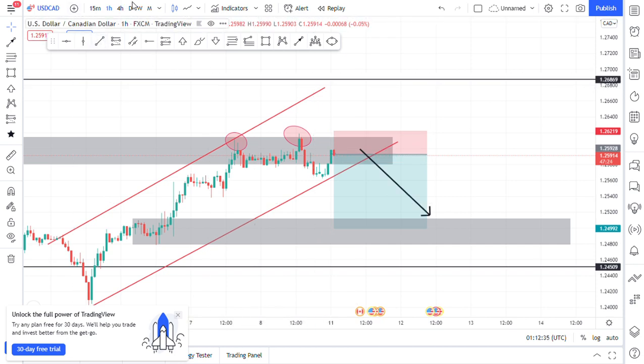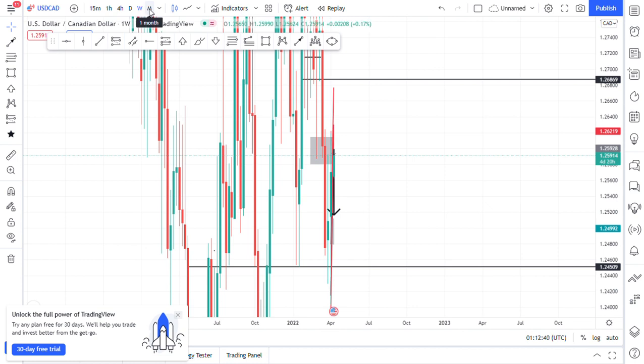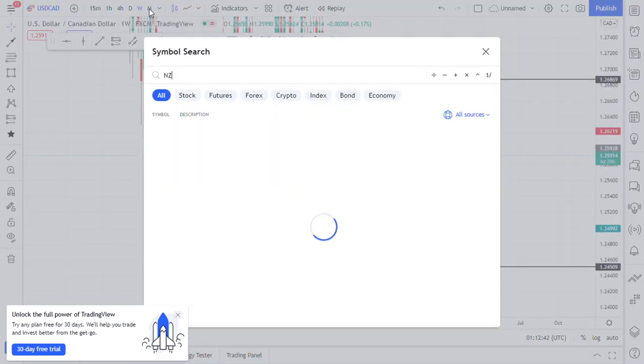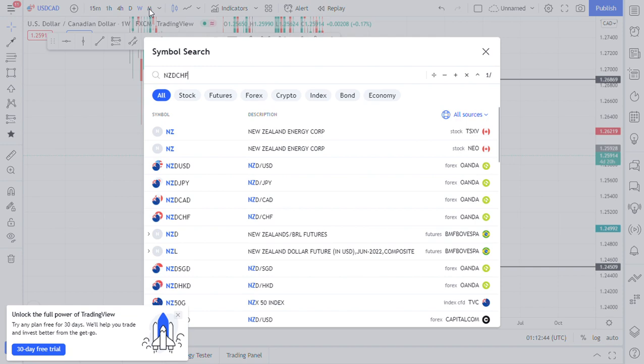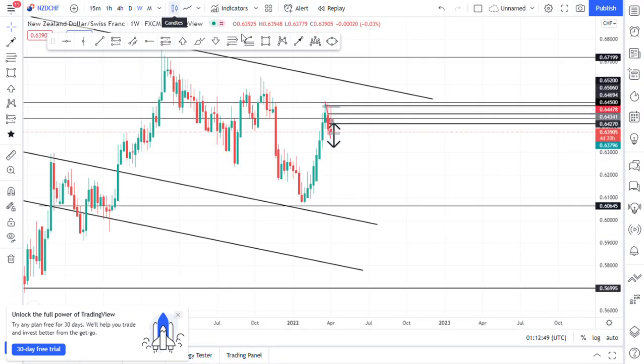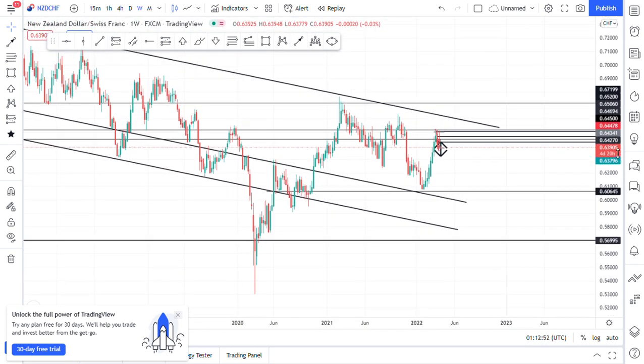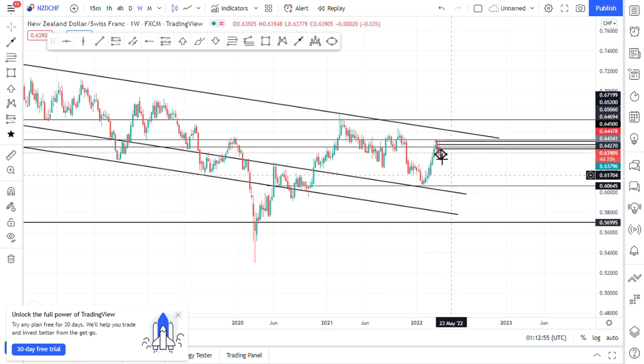And then over to NZDCHF. We've seen that from the weekly time frame we've had our bearish rejections. So most likely we are pushing to the downside in the weekly time frame. The weekly time frame is generally bearish.